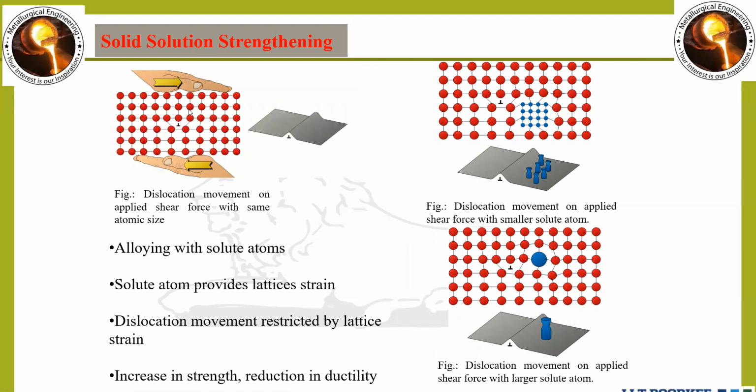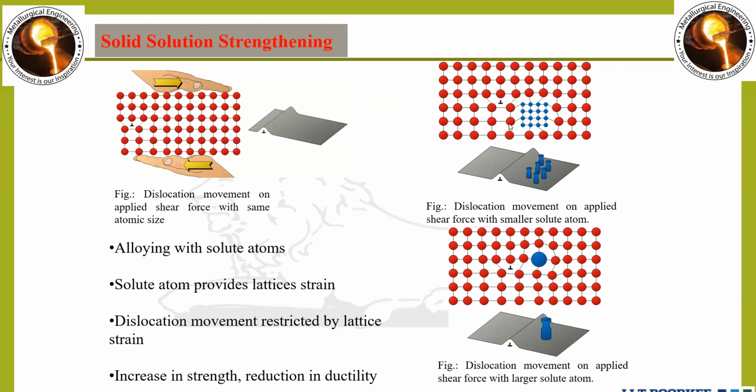Generally, suppose this is a matrix of some atom having the same size. So when the dislocation starts to move, it will create no stress. The movement of dislocation will be very small. But what if we create some stress or strain in the movement of the dislocations? So how can we create that hindrance? By adding some solute atom. So what happens after putting a solute atom?